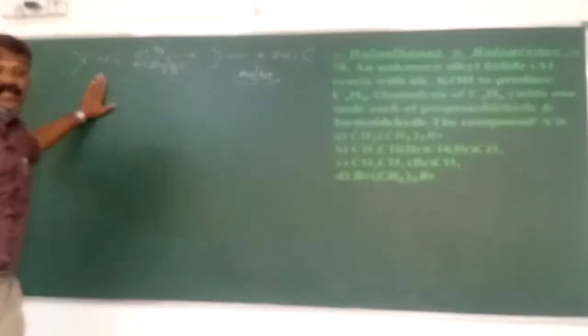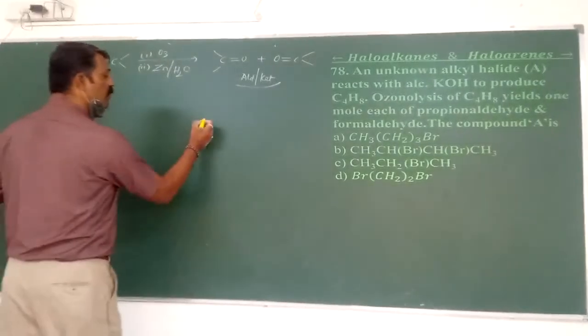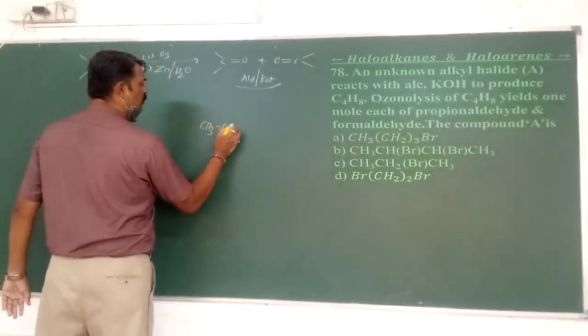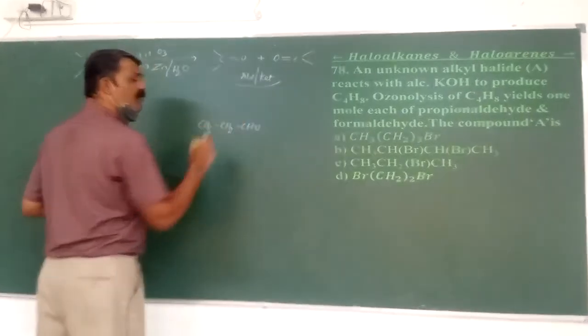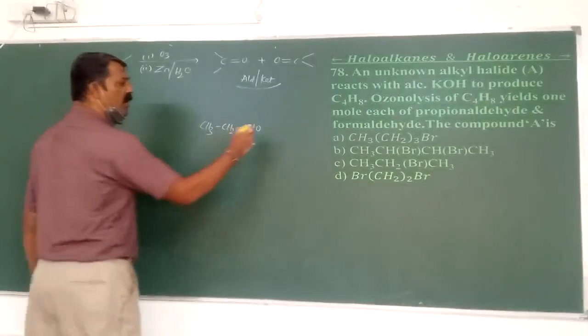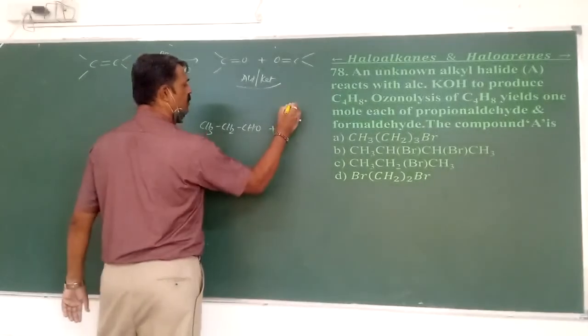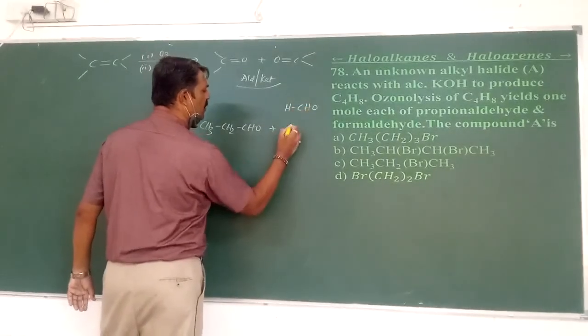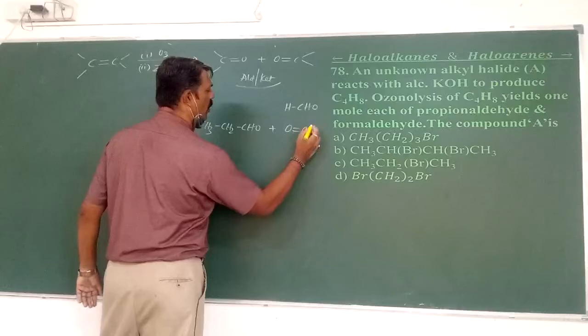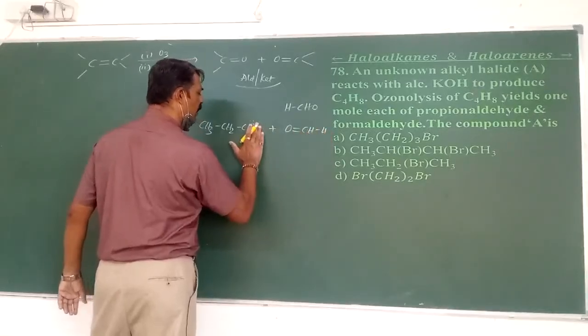So by knowing the products, I can expect the position of the double bond. Here the mixture is propionaldehyde and formaldehyde, HCHO. Can I write HCHO as O double bond C single bond H? Similarly, I can write like this.